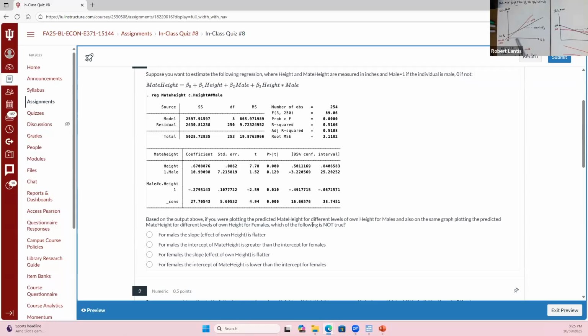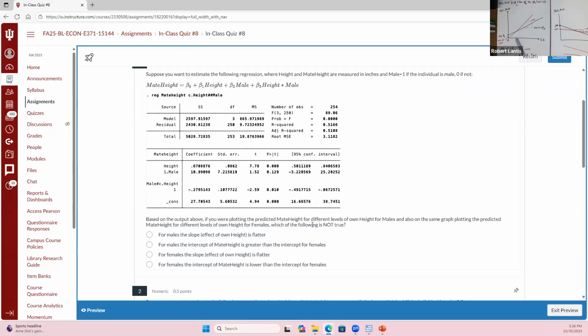Okay. So when we talked about the coefficient on male, what is that going to do? When we were drawing out those visuals, that was going to shift where my line of best fit starts. So the coefficient on the dummy variable just changed where the line of best fit started when our continuous variable of height is at 0. So if we're thinking about 10.99, that's telling us that the intercept of mate height for males is going to be a little bit higher. Okay?